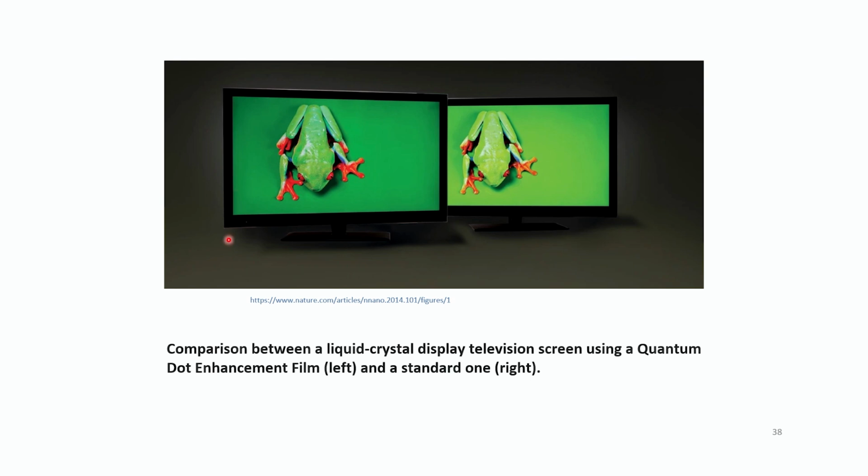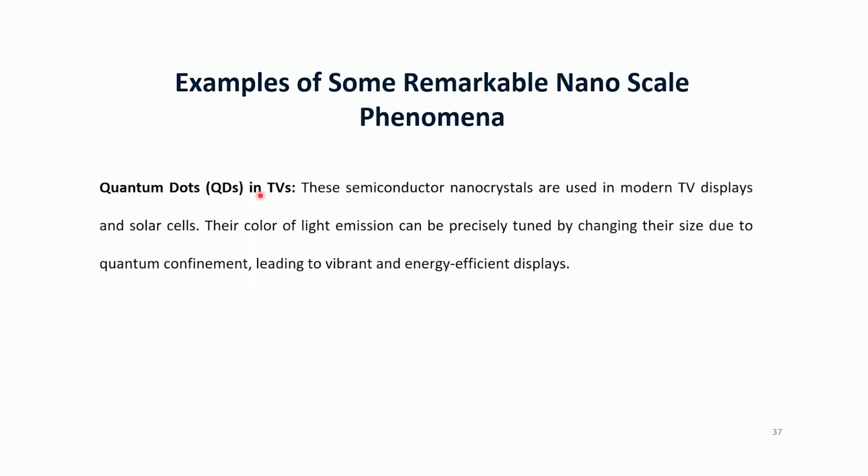If you look closely, you can see the difference in color. So that is the comparison between a liquid crystal display TV that uses a quantum dot enhancement film attached to it, and this is your standard TV. So these are applications of quantum dots in TVs.